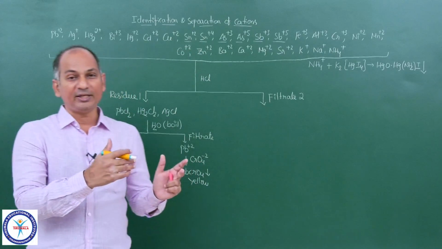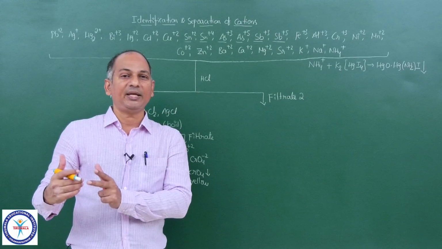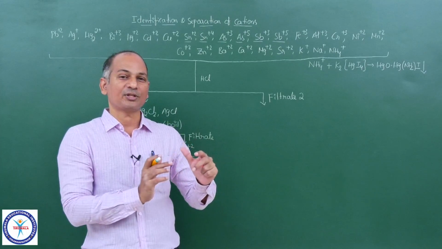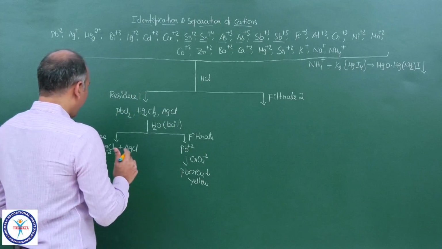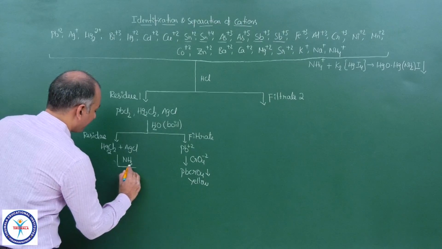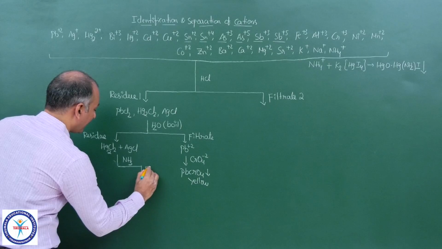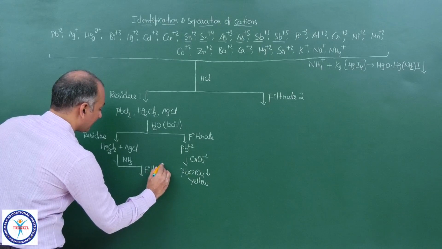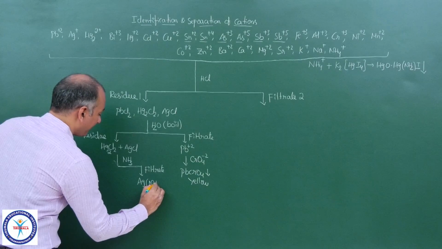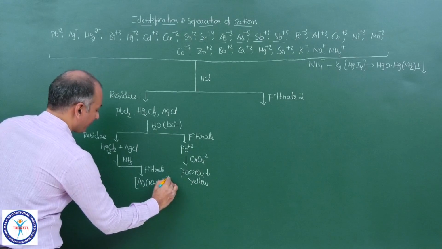You will get mercury separated as the black colored precipitate. Ag+ will remain in the solution. So separated. When you add ammonia, you will get the filtrate, and that filtrate is Ag(NH3)2+.